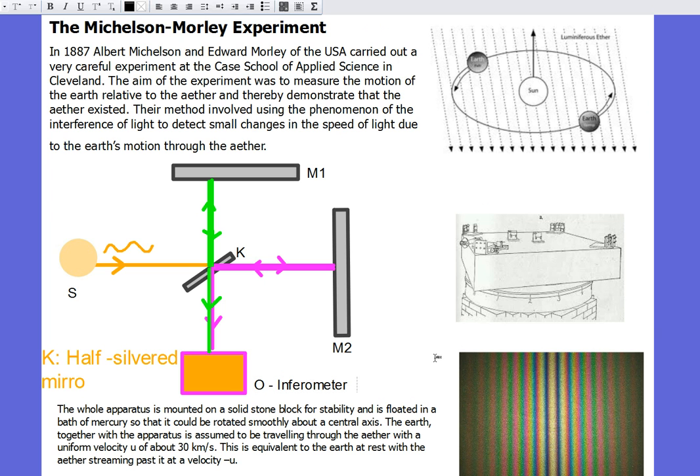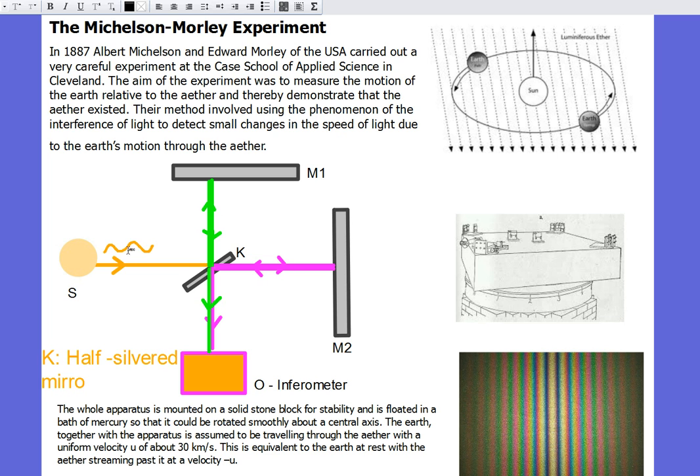An interferometer is a device to measure interference patterns, and that's because, as we learnt way back in The World Communicates, light waves can interfere with each other depending on whether they're in phase or out of phase. They can have constructive or destructive interference. And just like our analogy to the boats on the river, when different things travel at 90 degrees to each other through that stream of water, they travel at different speeds. And therefore, if this experiment was travelling through the ether, experiencing an ether wind, which they assumed it was, that meant that this beam of light going up this way should be travelling at a different speed to the beam of light going this way.